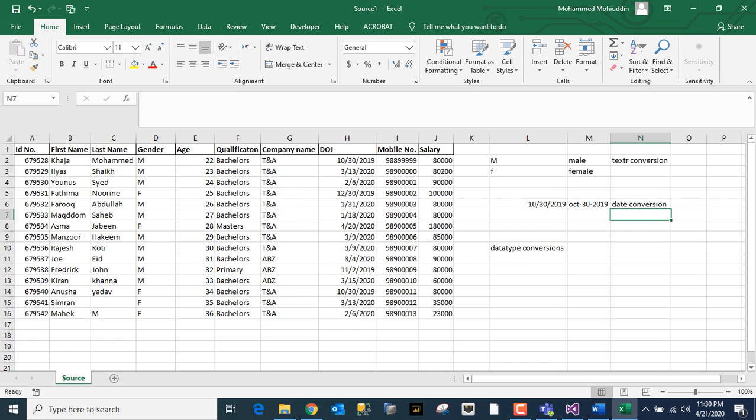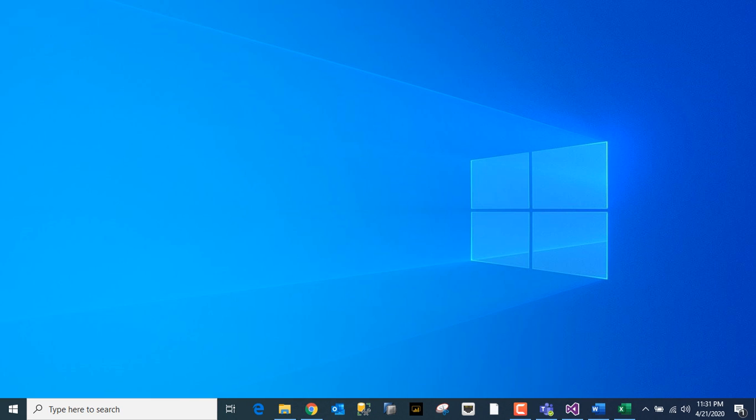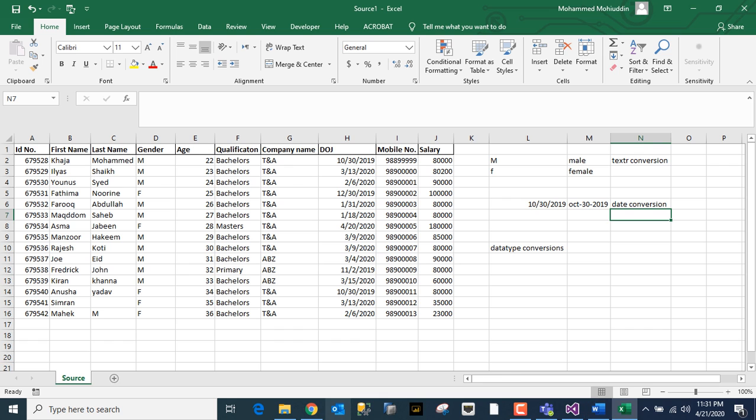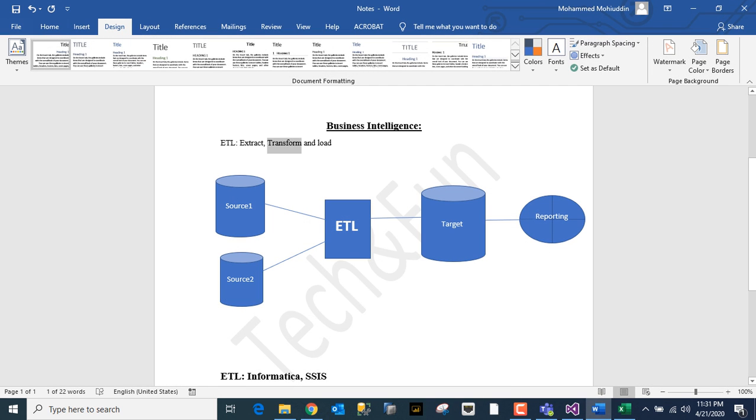So like this, there are many transformations that can be done in real time. Apart from this, when you do extraction and transformation, now loading comes into the picture. What does loading do? Once the data is ready in the ETL tool, so basically in the market there are many ETL tools, but I think you would have heard of Informatica. This is the strongest tool that we have in ETL, and there is also the Microsoft SSIS tool.